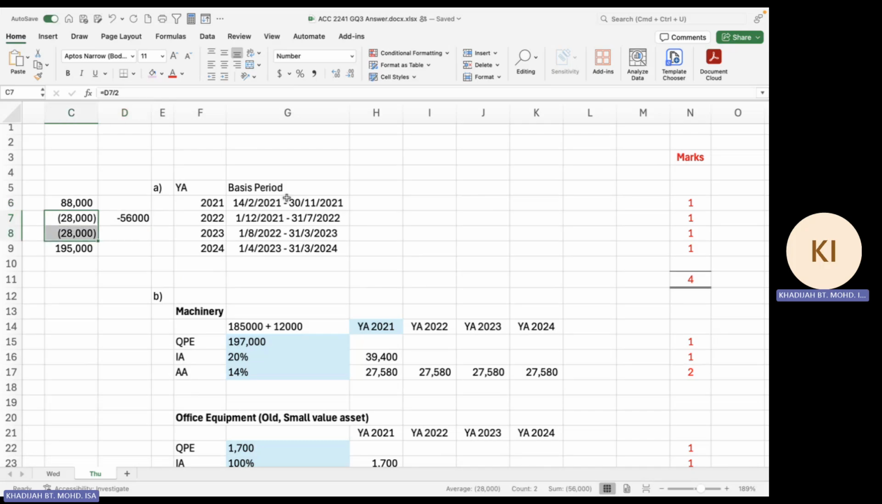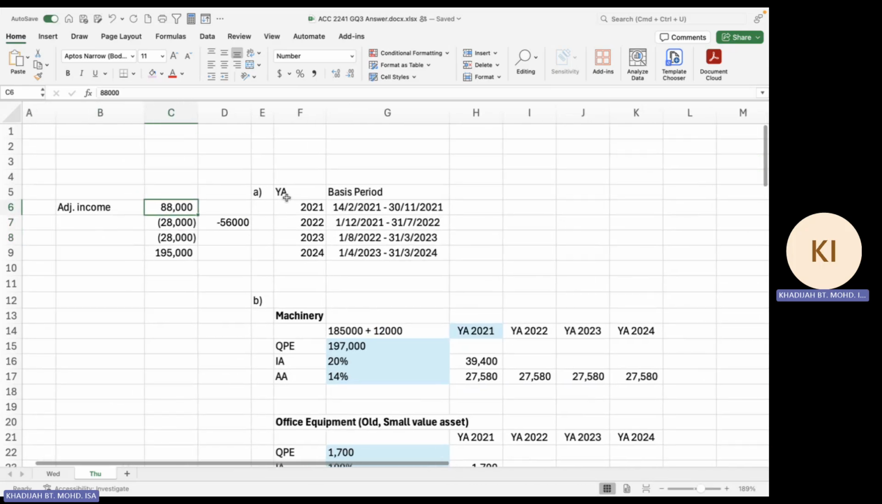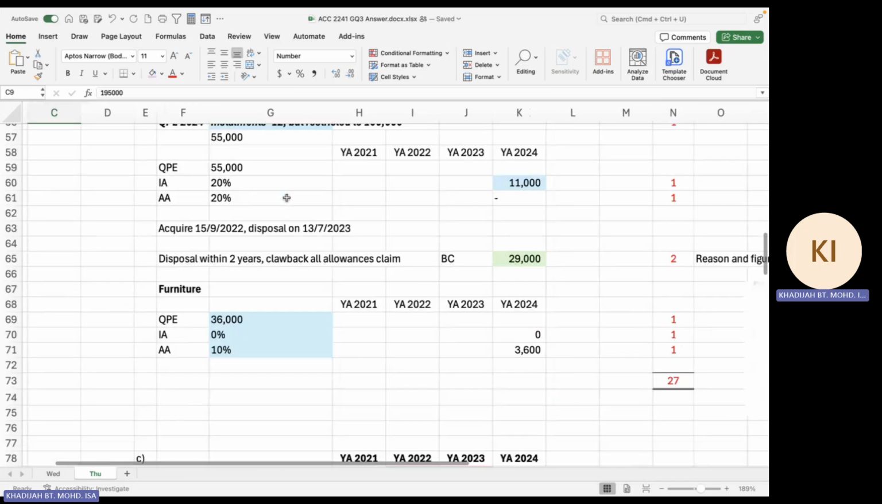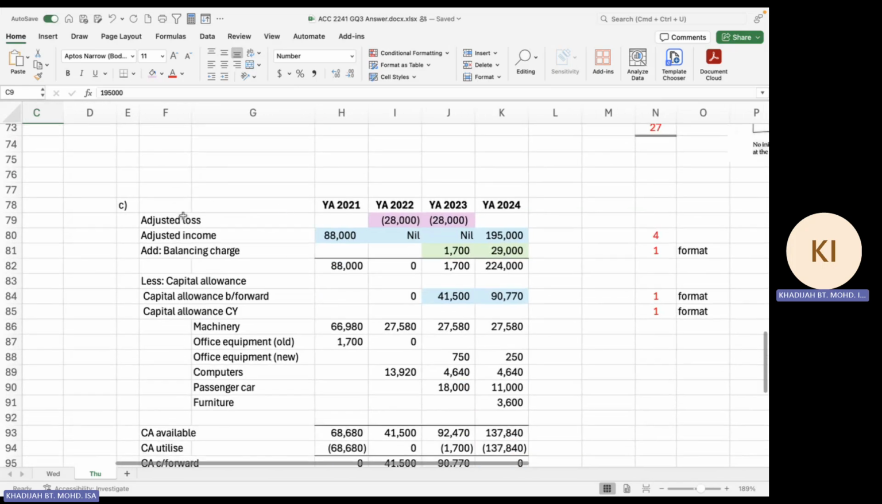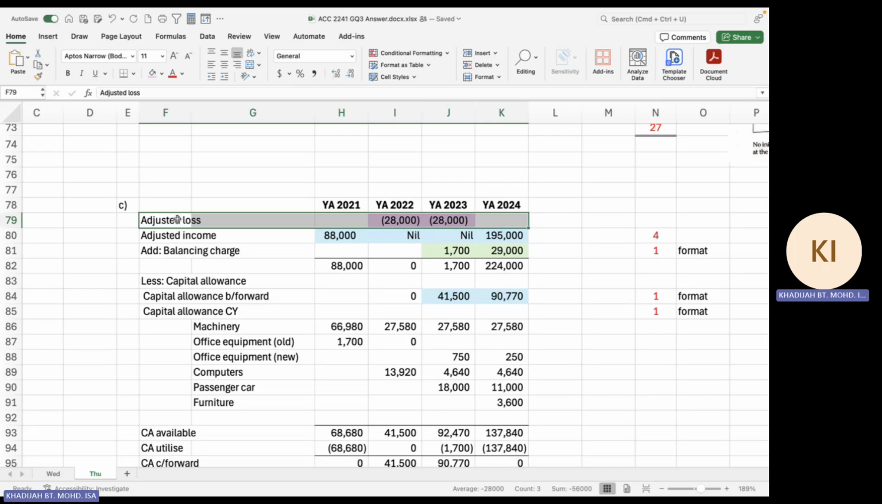So each period you have a loss of 28,000. All right, so you have adjusted income in YA 2021, loss in 2022 and 2023, and another adjusted income in 2024. So you plug in that information in the format where you have adjusted loss, and then you have adjusted income. I always inform you to put that under two lines, adjusted loss and adjusted income, so that you remember that you do have losses in 2022 and 2023.